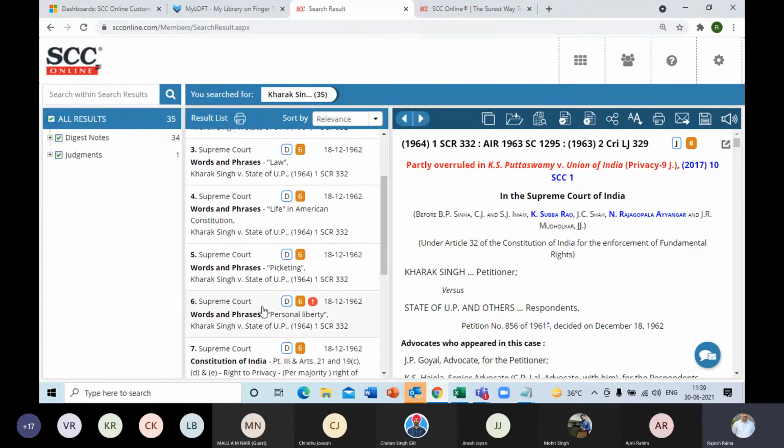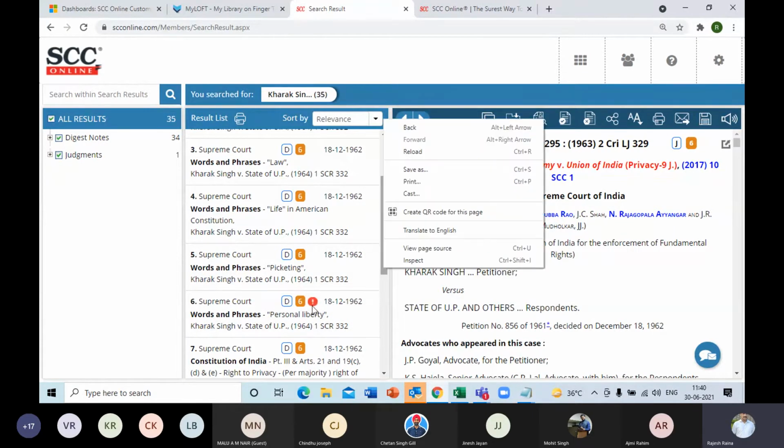In this point number 6, I can see another additional label appearing, which is a red circle with an exclamation mark, which denotes that this particular law point has been overruled. Remember, in the Supreme Court, most of the time, maybe 95% or above, the entire judgment is never overruled. Only a select few law points are overruled and the rest stand as good law, right? So you cannot immediately say bluntly that this judgment has been overruled. The rest of the law is still good. So this is an identifier over here.